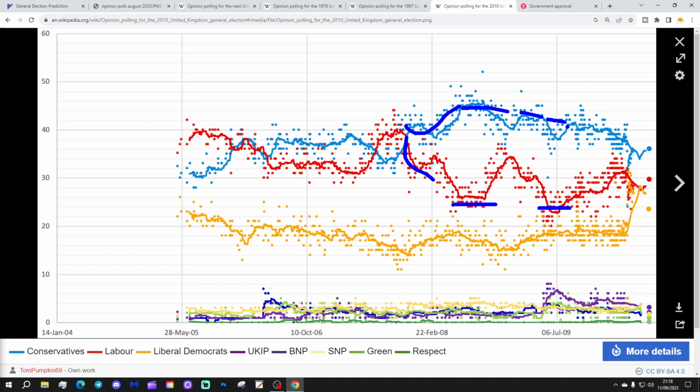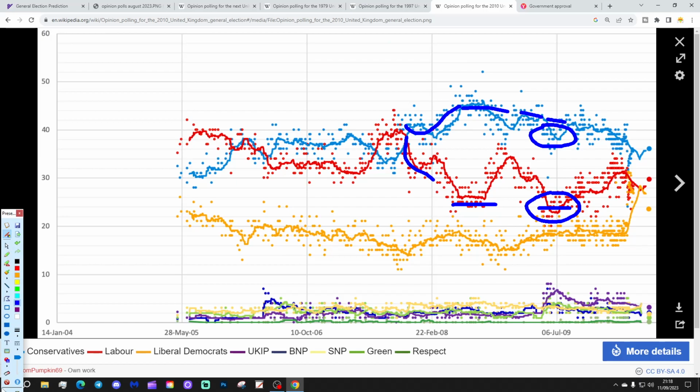Remember, there was the expenses scandal that affected all parties. Actually, the Conservatives did take a little bit of a hit in 2009, just here during the expenses scandal. But it was Labour still, but really got it in the neck, because they have been in government for quite a few years and allowed the system to develop, of course.